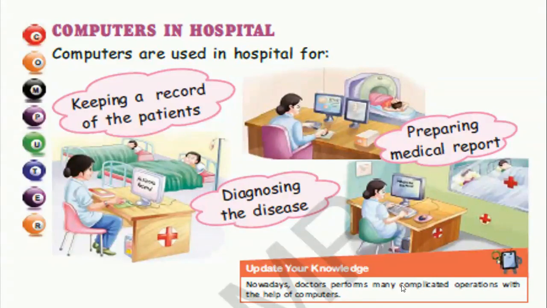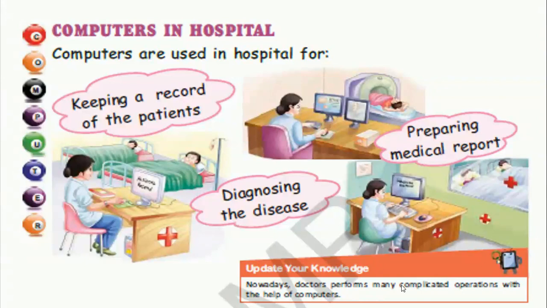In the second picture you can see a patient is lying on a bed, and that bed is going inside a big huge machine. What is the use of that big huge machine? The use of that machine is diagnosing the disease. Diagnosing the disease means identifying the disease. That patient is suffering from which disease? That machine will find out what the disease of that patient is.